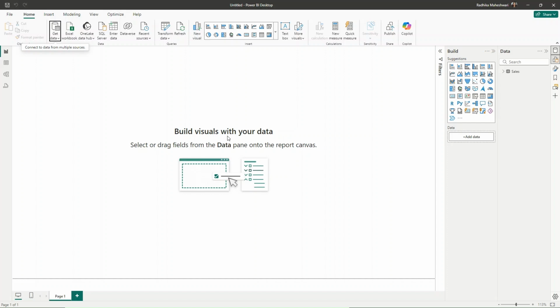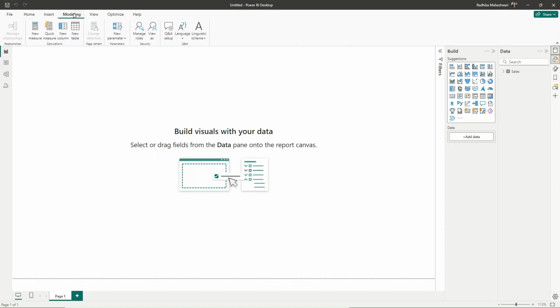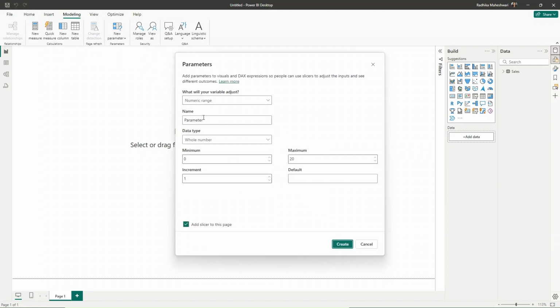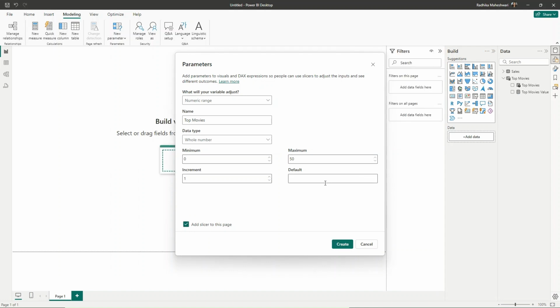Now let us start by creating a what if parameter. So for that, let's go to the Modeling tab, and in here we'll go to New Parameter, and this will be a numeric parameter because the user is choosing whether they want to see top 5 films, top 10 films. So we're going to select numeric range. I will call this parameter Top Movies. This will be a whole number starting from 0. Our maximum would be 50 because we have 50 movies, and the increment would be 1, so it will increase one at a time. We also want to add a slicer, so I will keep this checkbox ticked. We will also add a default value of 5 and click on Create.